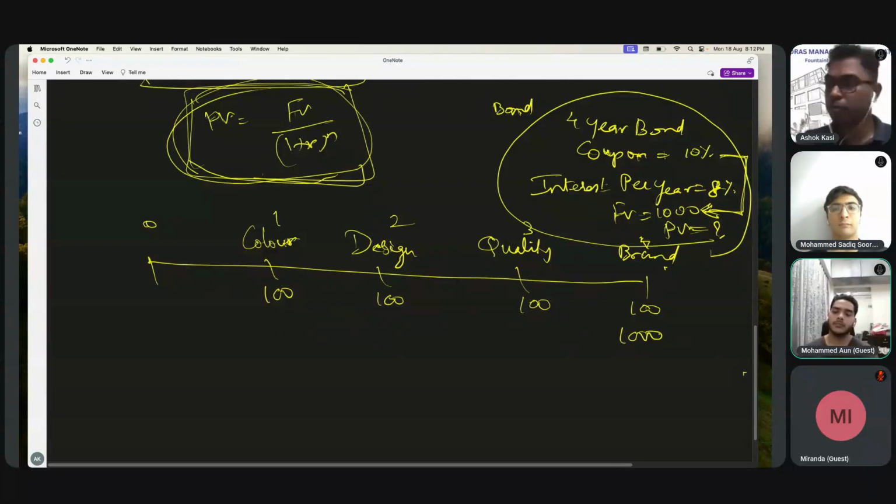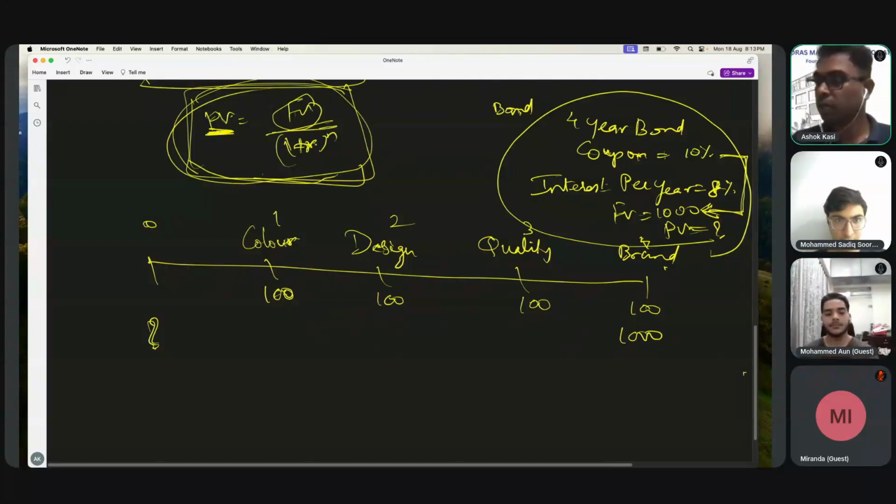So what am I doing? I'm valuing this bond. So how do I value? I'm standing here. So I'm going to get 100 rupees next year. So this becomes my future value. If this is the future value, what did we learn? The present value is future value divided by (1 + r) raised to n.